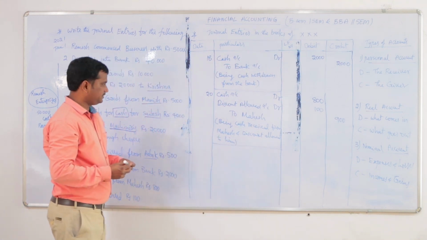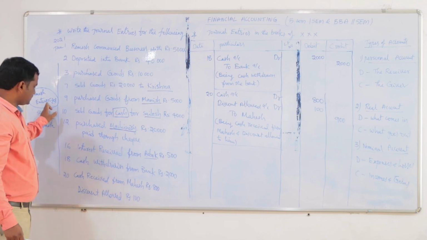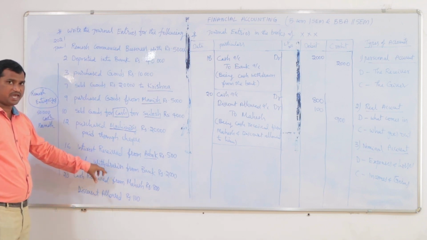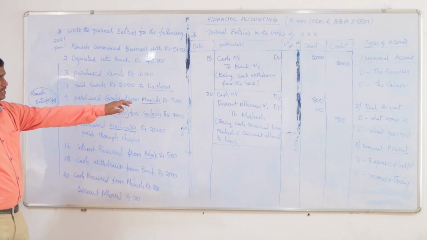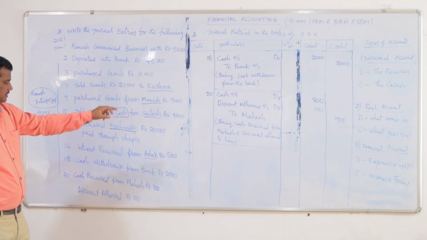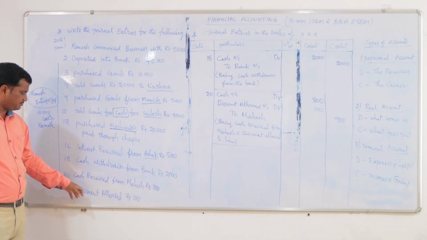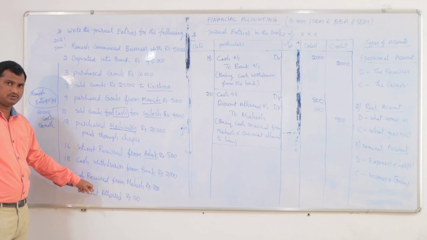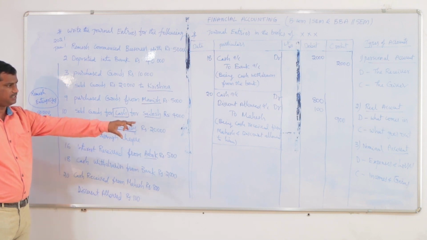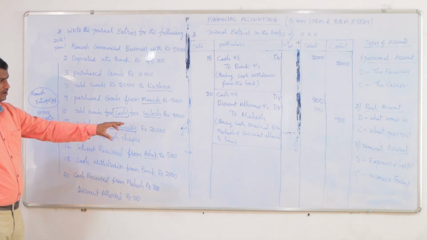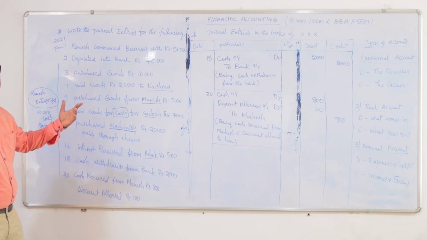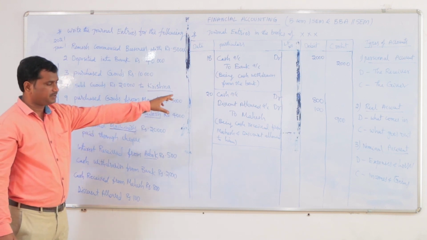So again we explain here, the organization is getting some cash from Mahesh. So cash is coming in, and as per the real account, cash should be debited. Here the organization is giving some discount to that person, 100 rupees. So discount allowed is a loss as per the nominal account. When the organization is giving discount, that is a loss to the organization, so that should also be debited.